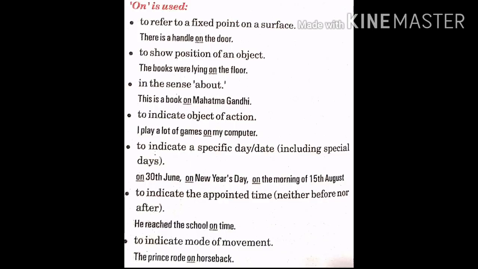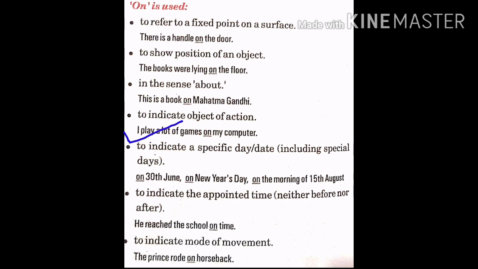Next is "on". "On" is used to refer to a fixed point on a surface. I said fixed point, that is, not in motion. Like there is a handle on the door. Second, to show the position of an object, that means where the object is lying. The books were lying on the floor. Where are the books lying? On the floor. Third, in the sense of "about", when we talk about something, like this is a book on Mahatma Gandhi. This is a book about Mahatma Gandhi.